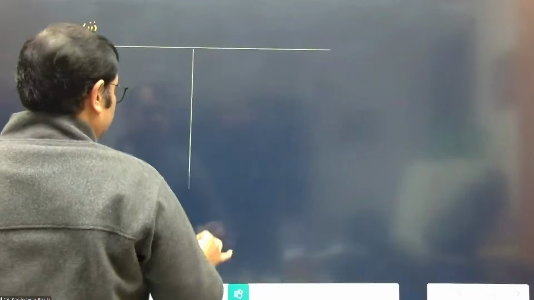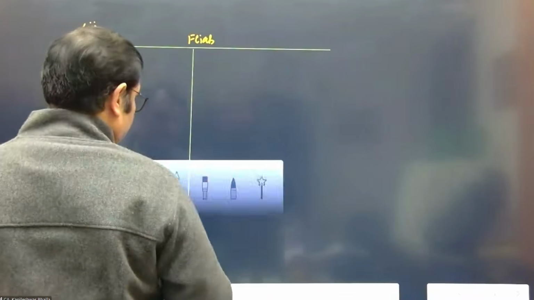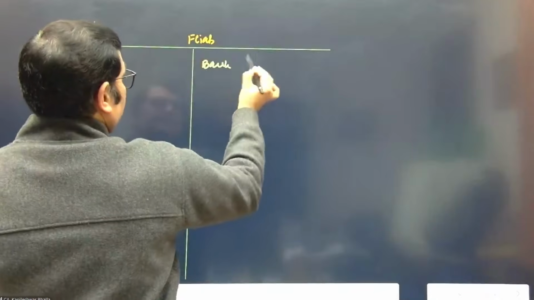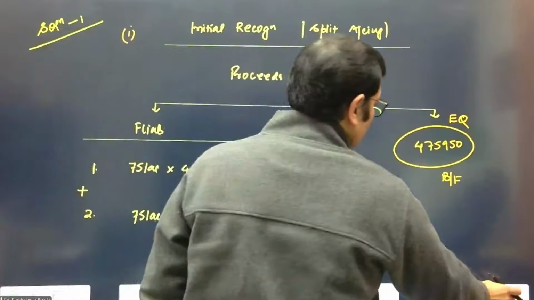So I'm going to make the ledger account, because in any case, I need the status for the fourth year. So in order to get the interest calculations, let's consider the financial liability ledger. And let's first of all record bank, and this is going to be 70,24,050.